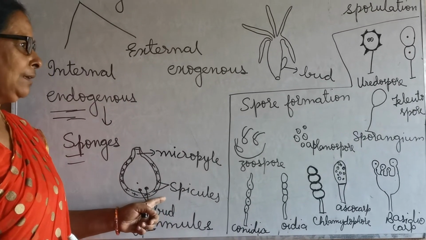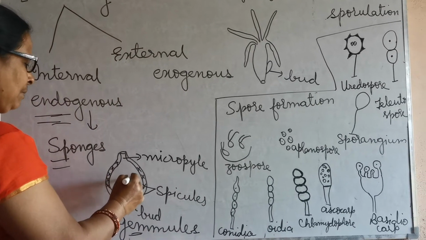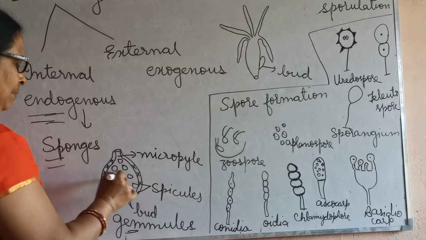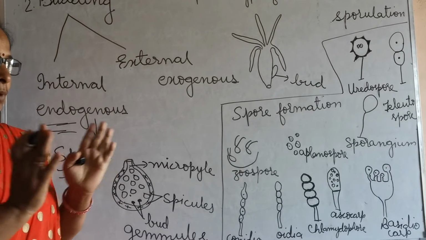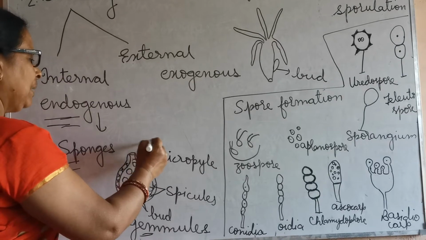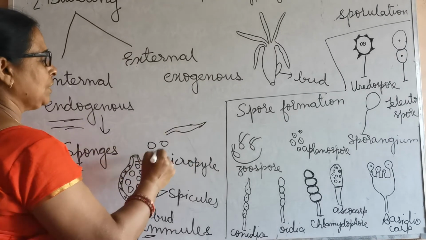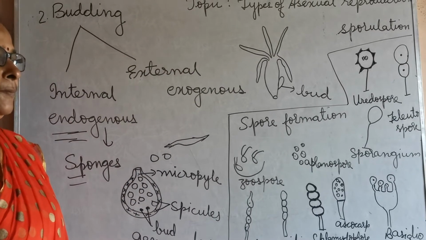So what happens, this bud starts enlarging, it starts making a number of buds which start giving pressure to the micropyle protuberance, taking all the buds outside. They may give rise to new sponges. So this is the internal type of budding.